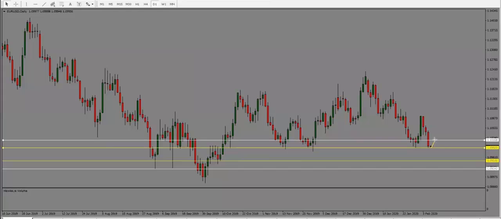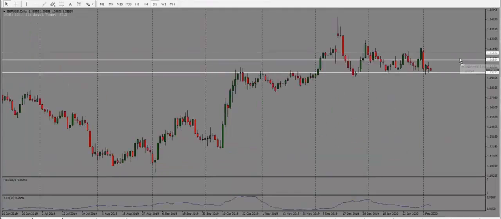Now, I will look for a pullback potentially into 1.1020, and then I am looking for a drop here. The next target is 1.0950, and then below that we have 1.0920, back into the support level. But like I said, this is a major support. If price does not hold below 1.0990, we could see price go back up again. So just watch out for this area here, but overall bias is bearish for euro dollar.